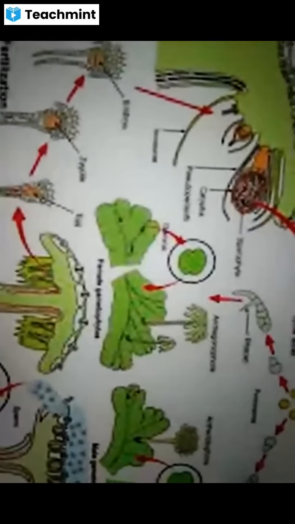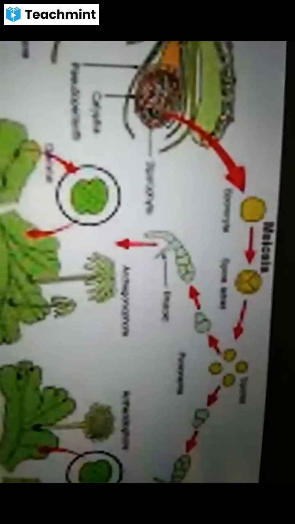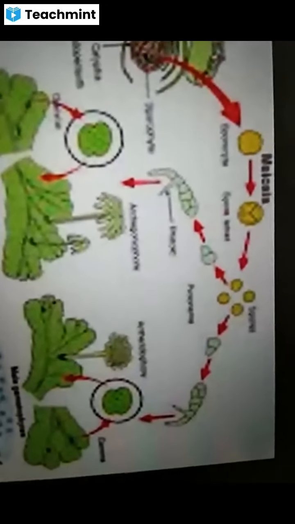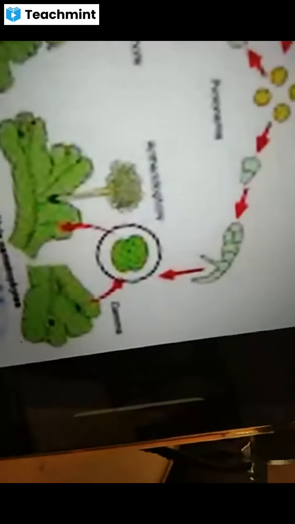So that's why the sporophyte in bryophytes is said to be a partial or complete parasite on the gametophyte. The sporophyte develops on the gametophyte only, and this sporophyte produces the spores. The spore germinates and once again gives rise to the Marchantia thallus.